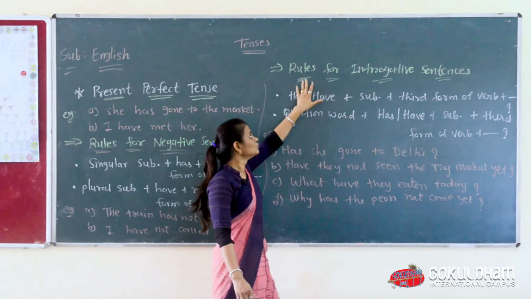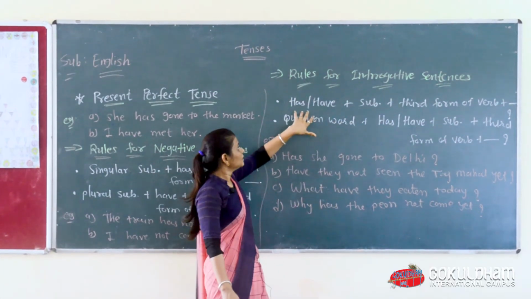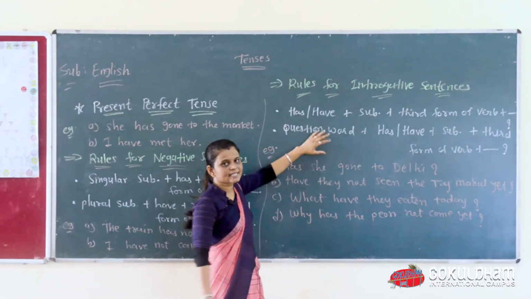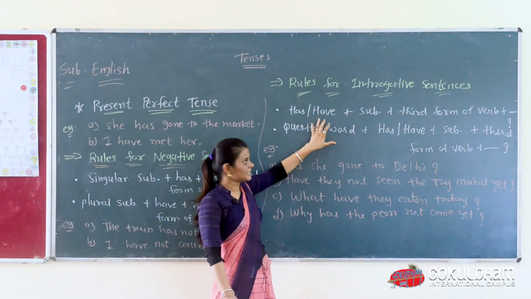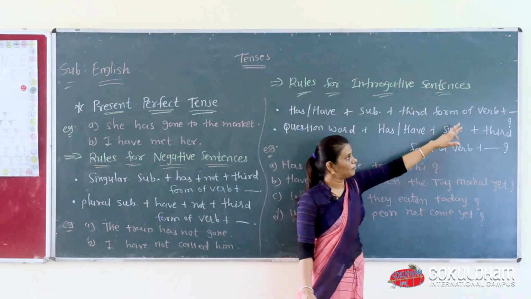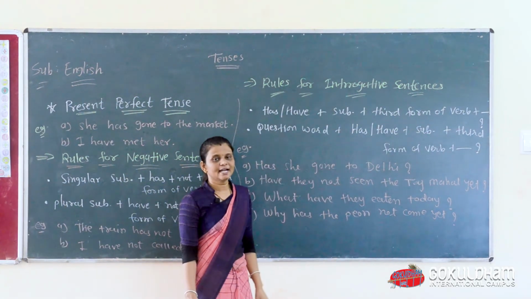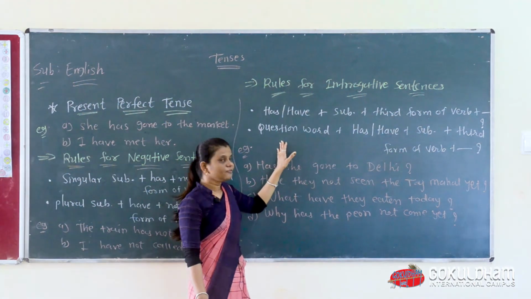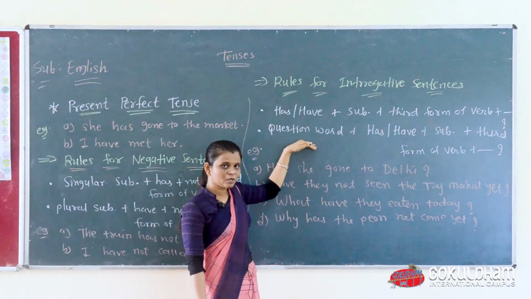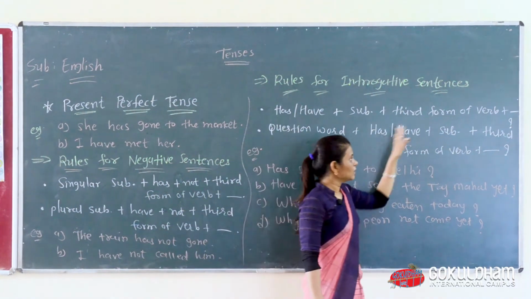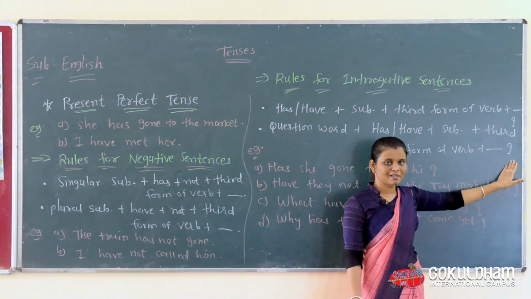Then rules for interrogative sentences. We put has or have first, before the subject. First has or have, then the subject, then third form of verb plus object, then a question mark because it is an interrogative sentence. If we use a WH question word, at that time we use the question word first, then has or have, then subject, the third form of verb, object, and a compulsory question mark.